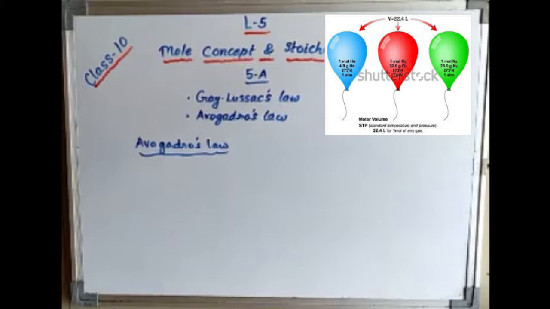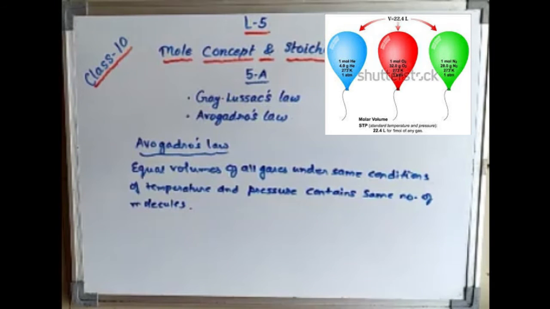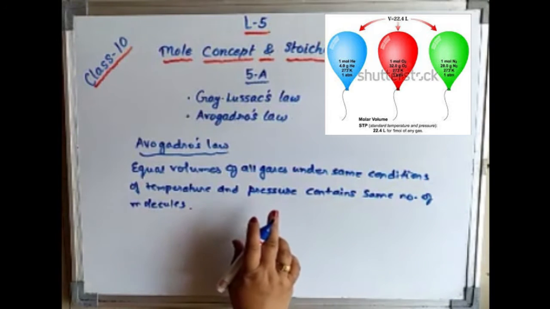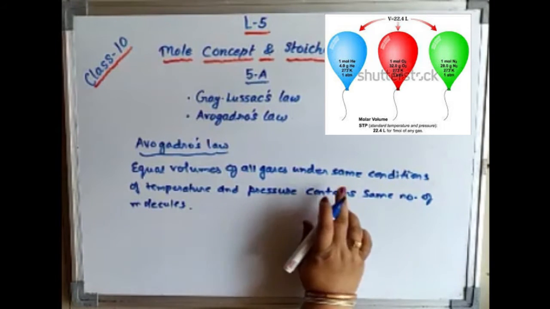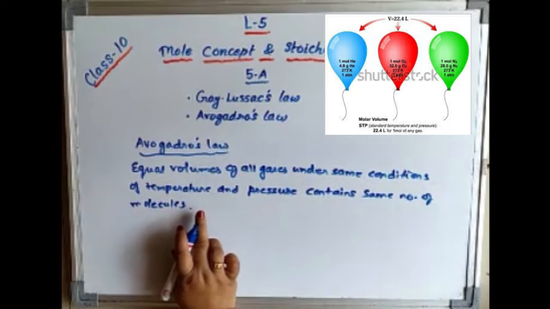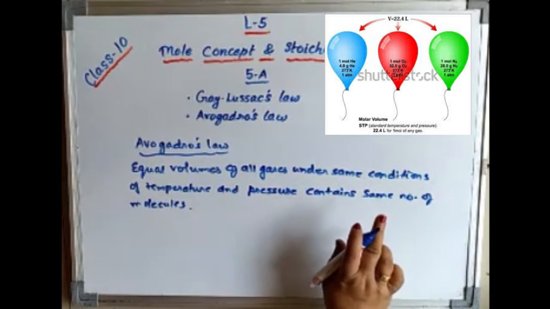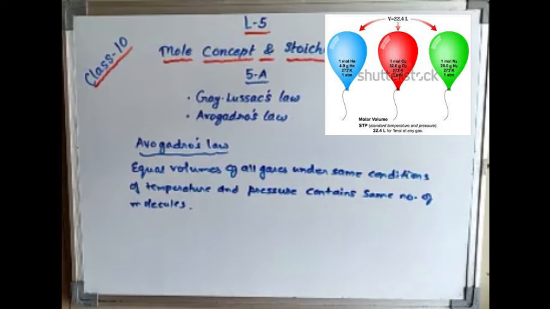Equal volumes of all gases under the same condition of temperature and pressure contain the same number of molecules. So how can Avogadro's law be defined? Equal volumes of all gases under the same conditions of temperature and pressure contain the same number of molecules in them.